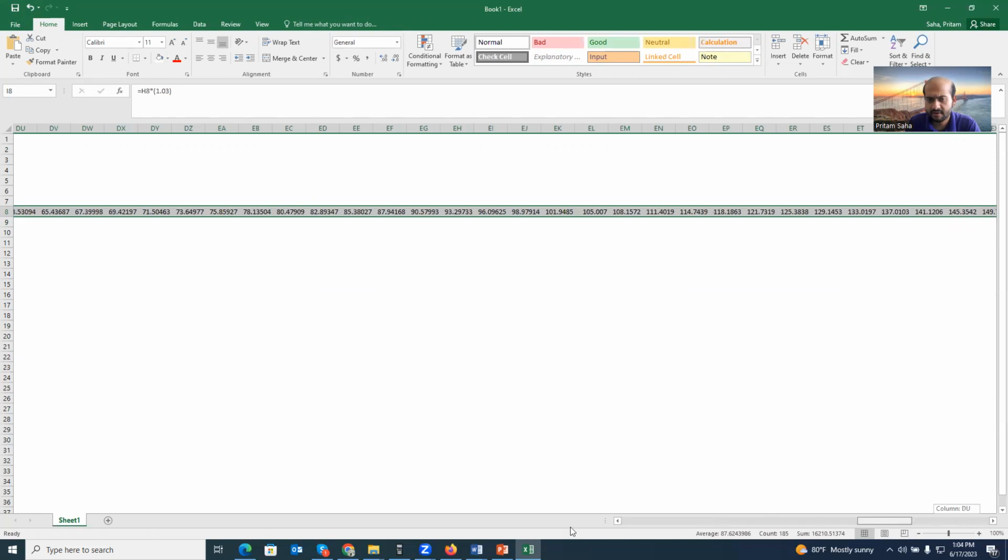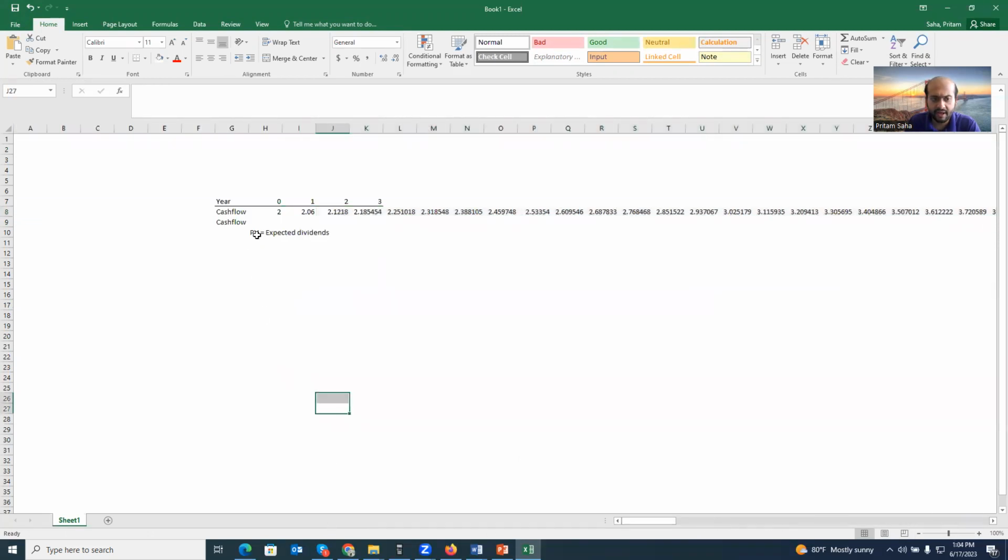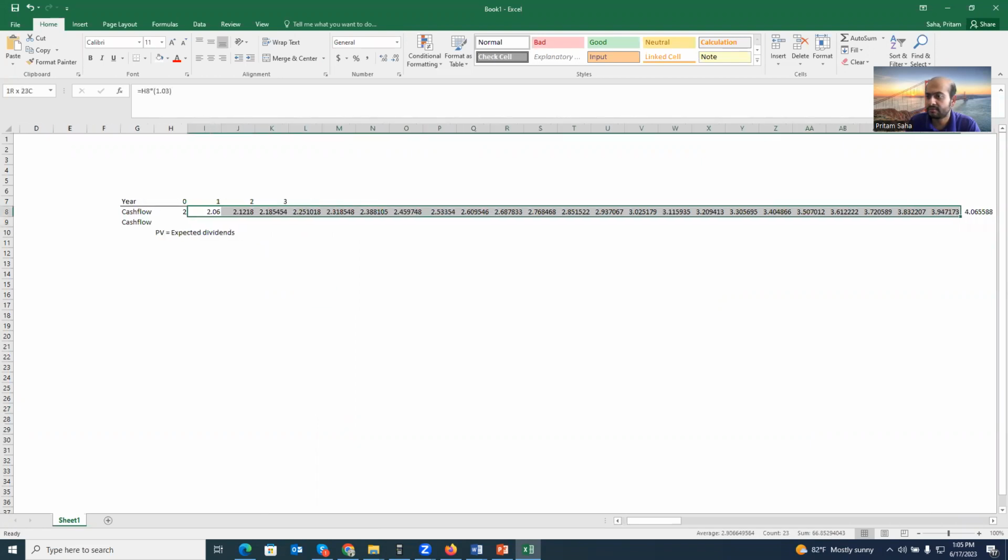Now, the present value, the price today, is basically the present value of expected dividends starting from here. Make sense?